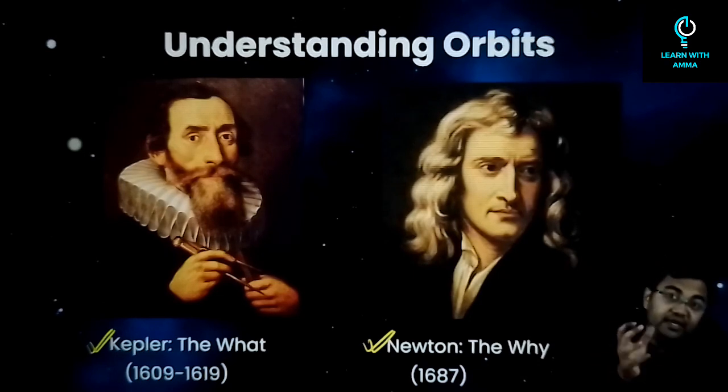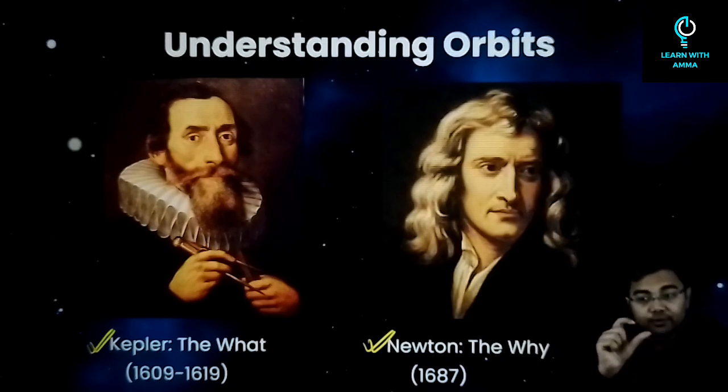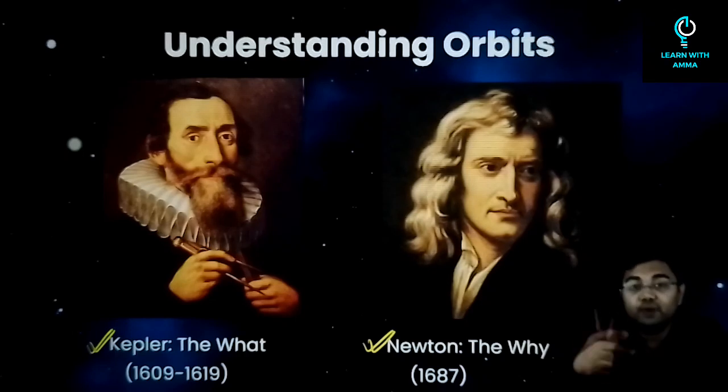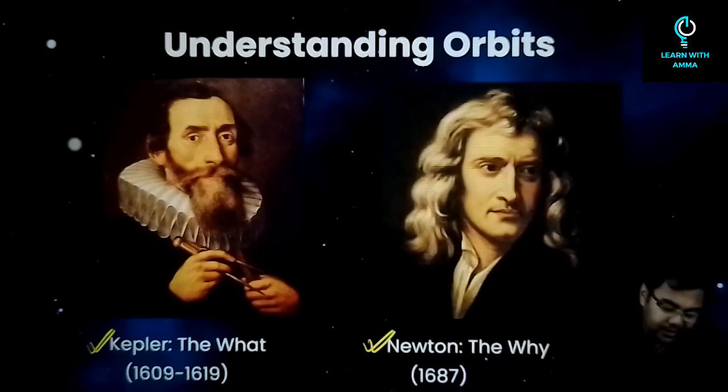This is where he gave his three laws of planetary motion, which govern the motion of planets around the sun.